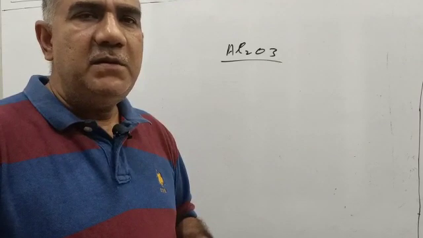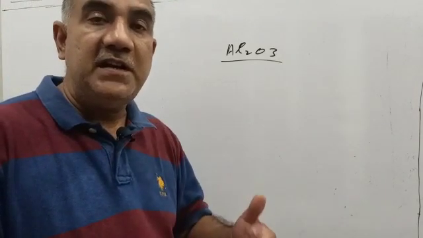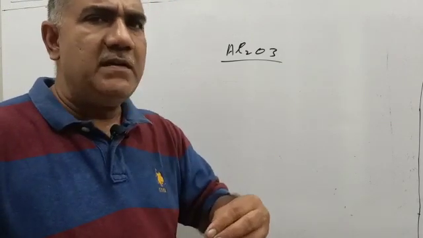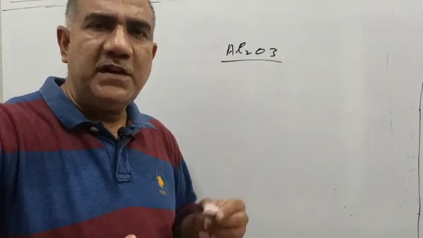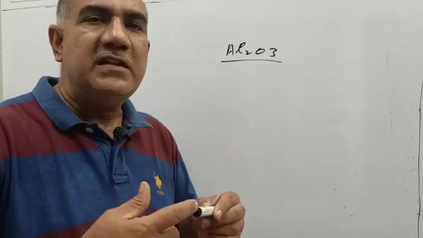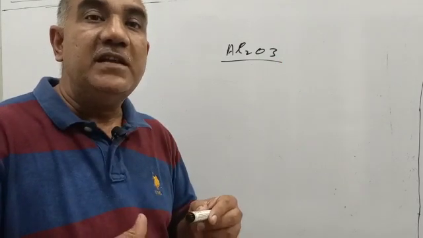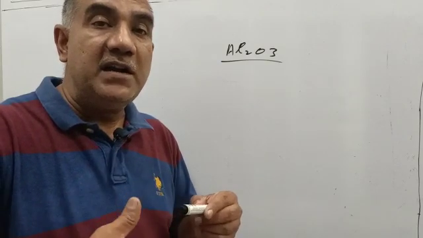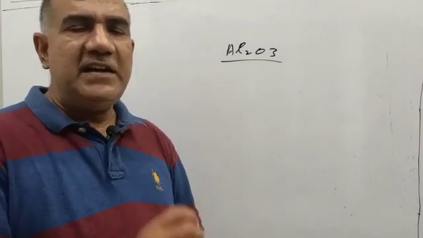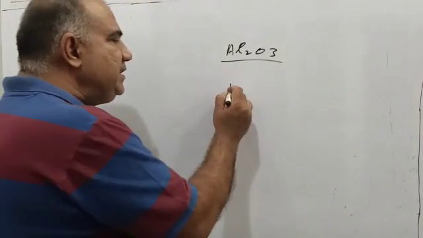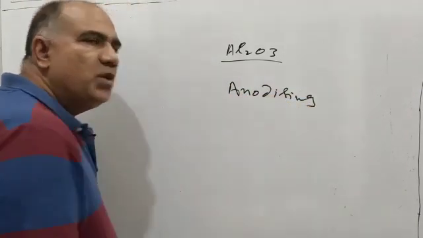When the aluminum article was exposed and itself formed a layer of aluminum oxide and that was beneficial, it came to mind: could we make it a bit thicker? If the layer of aluminum oxide could be made thicker than what forms on its own due to exposure to the atmosphere, then the aluminum article can be protected more effectively against corrosion. So with this idea, a technique was devised, and that technique is called anodizing. I will explain to you what anodizing is.